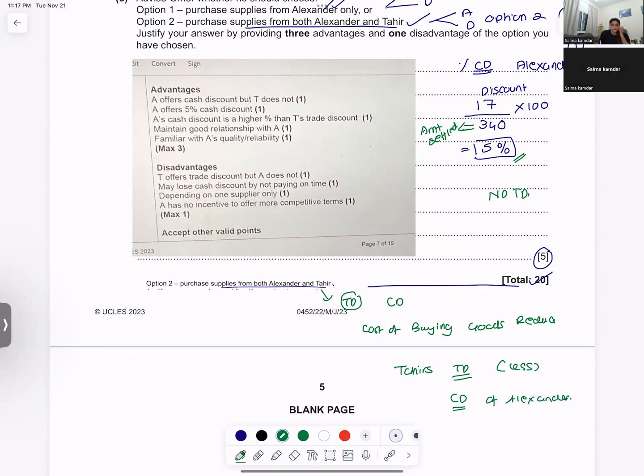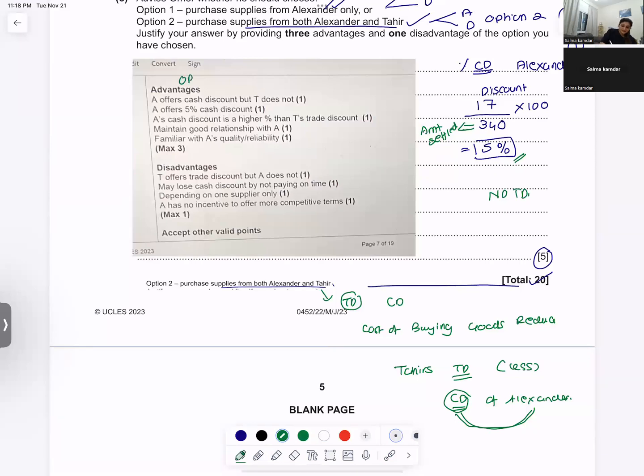So you just have to write one thing. What is your recommendation? I would recommend that if you have liquidity, you should take advantage of the cash discount. Maintain relationship with Alexander so that maybe in future he can give you a trade discount. So this is how you have to write your answer and you need to frame it.